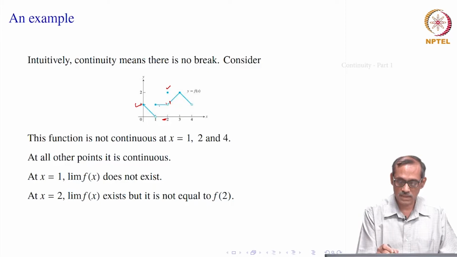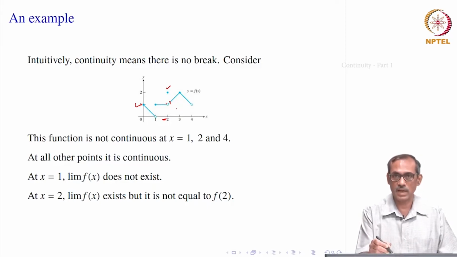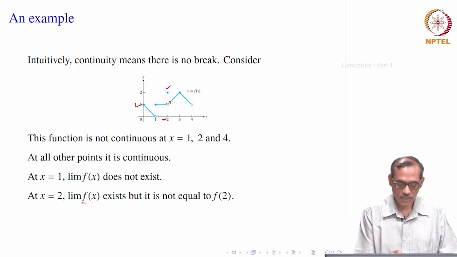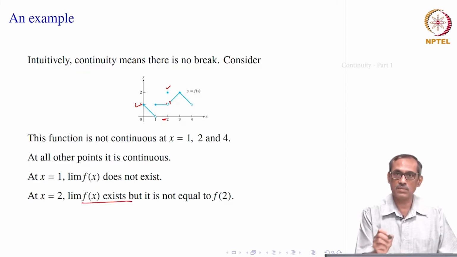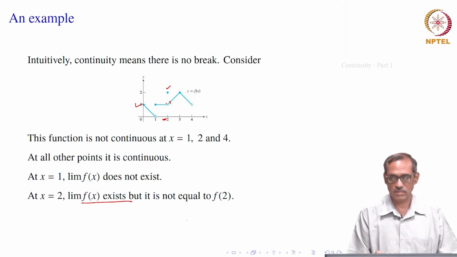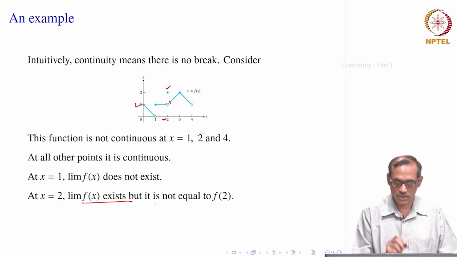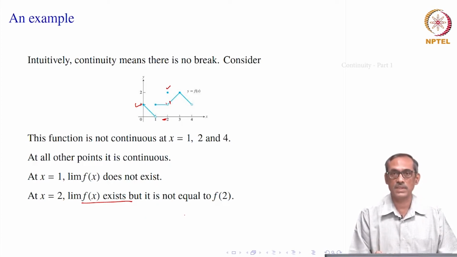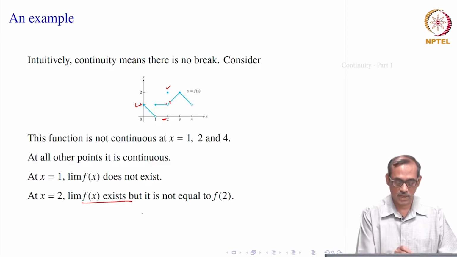When it is left side, it remains near 1. When it is right side, it also remains near 1. So, the limit of f(x) exists and it is equal to 1, whereas the functional value f(2) is equal to 2. So, that means the limit exists, but it is not equal to the functional value f(2). That is of a different kind from the earlier, which is at x equal to 1.